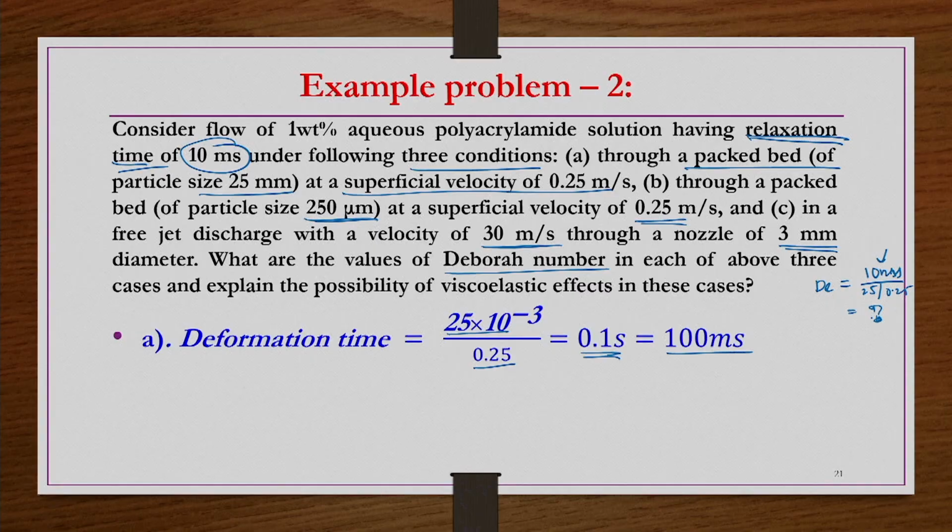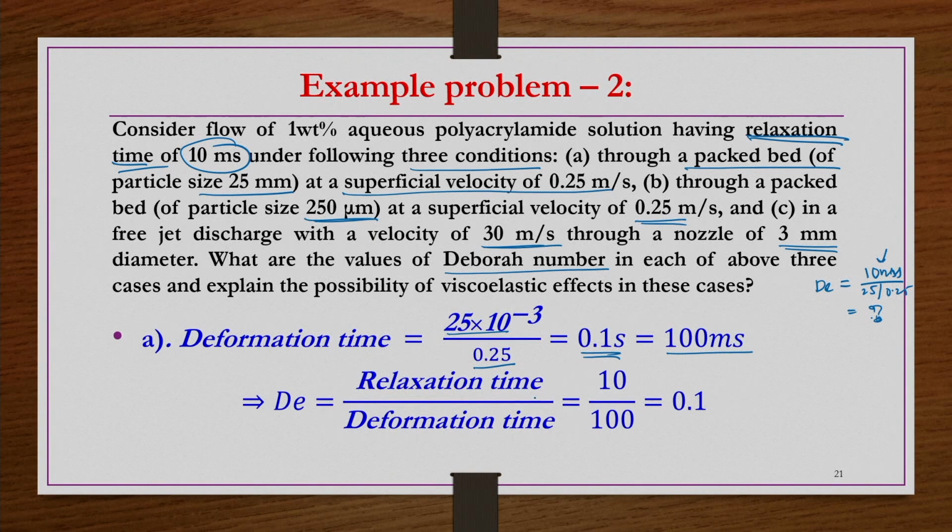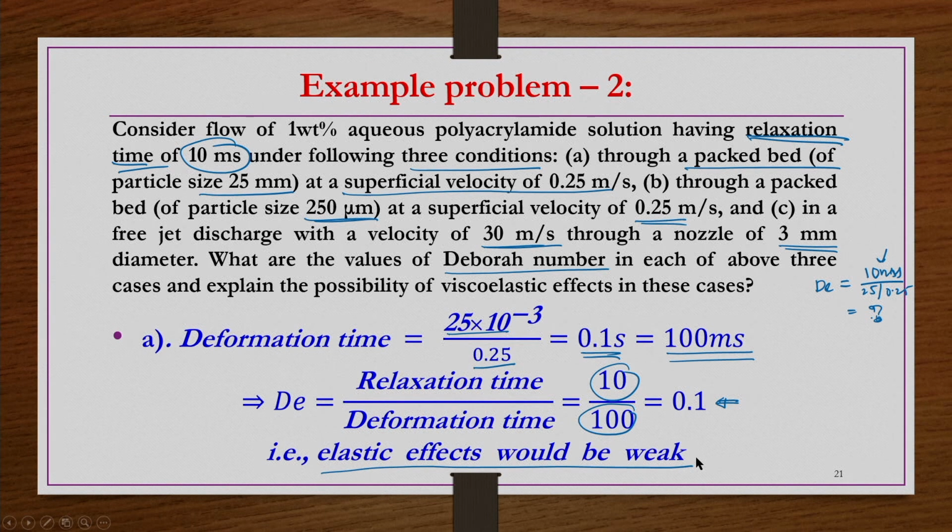Then the Deborah number is relaxation time by deformation time: 10 milliseconds divided by 100 milliseconds, so it is 0.1. It is a very small value, so the elastic effects would be weak in the first case, where this material is flowing through a packed bed of particle size 25 mm at a superficial velocity of 0.25 meter per second.